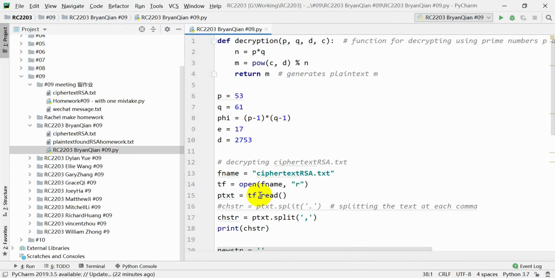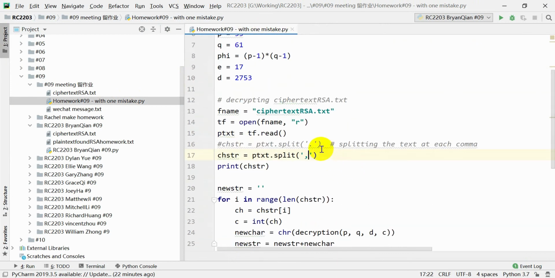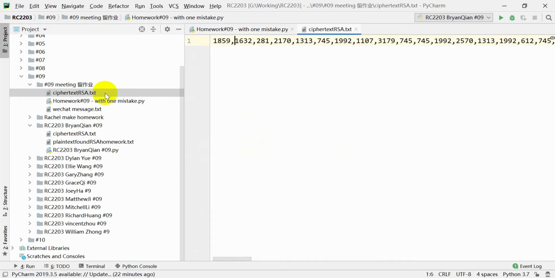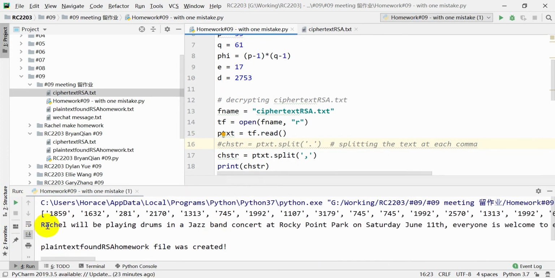So let me show you the mistake that was hidden. The only place you needed to change was this period, because in our ciphertext everything was separated by a comma. So we want to split the string by each comma so we know where each character is, because our ciphertext looks like this and they're separated by commas. So if we put a period for the place where we split, then it won't work. So now when we have changed this mistake, we can run it and it will find the plaintext.